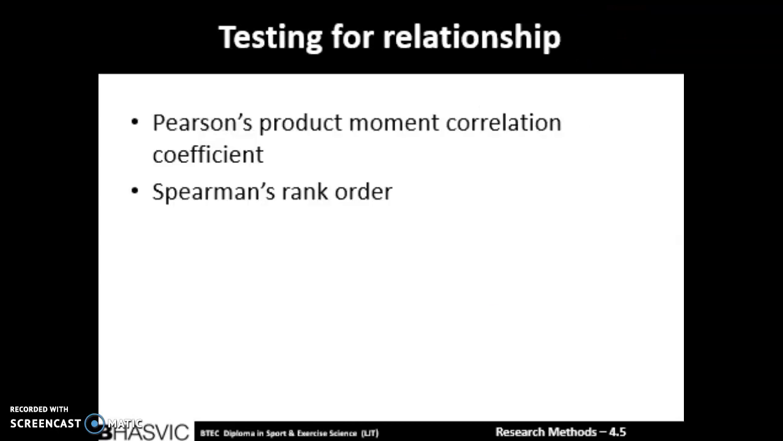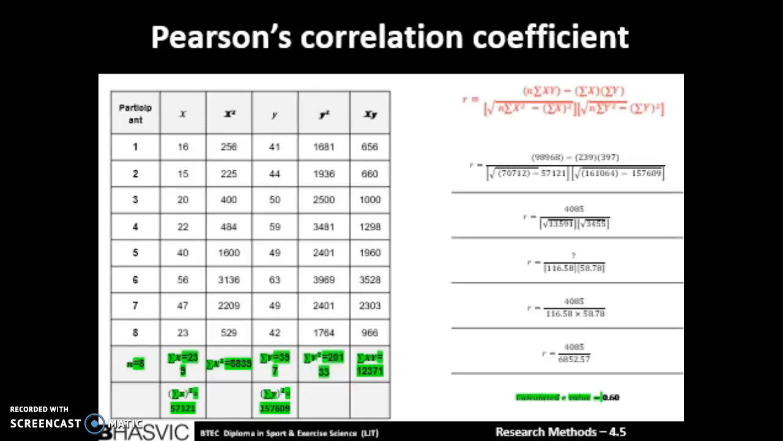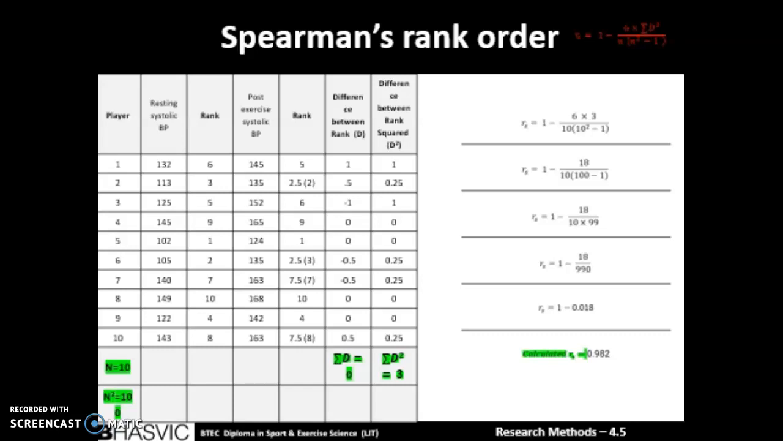When testing for relationship, we use the Pearson's product moment correlation coefficient, or Spearman's rank. The Pearson's correlation coefficient will produce an R value to be compared in the critical values table to see significance, and is used when the variables are interval or ratio. Spearman's rank order is used when variables are nominal and gives an RS value, meaning Spearman's rank value. This is also compared to a critical value table to see significance.